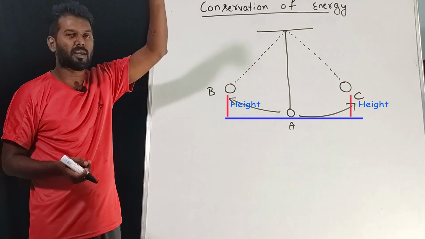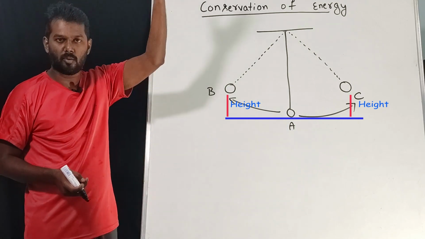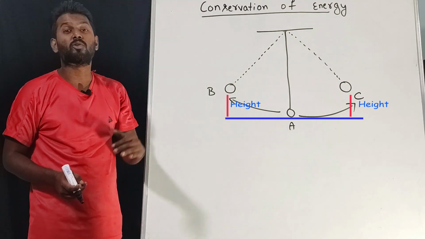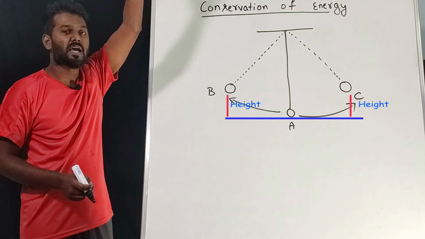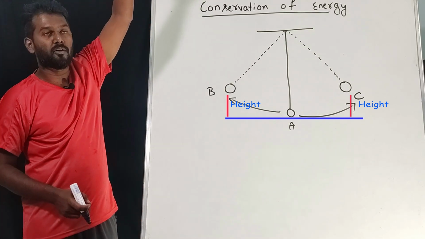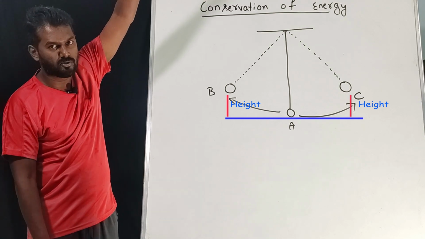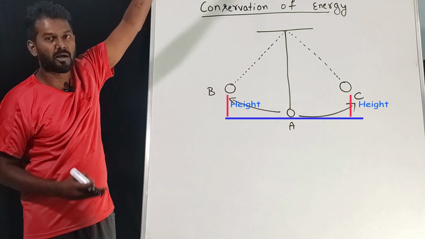But when you are dropping any object, or throwing any object, the path in which it is moving, along that path we have to take the height. If it is moving in this direction, this will be the height. This is the height of the object from that point to the ground surface. Always the reference will be the ground surface.